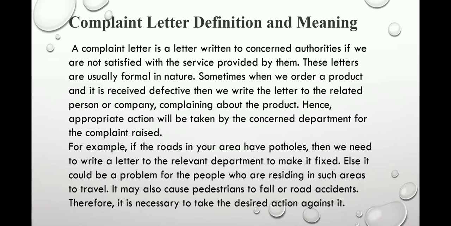So, in simple words, we can say that a complaint letter advises the reader of an error in a business transaction or a defect in a customer's product or service. The objective is to provide detailed information regarding the error or defect and to serve as a legal document recording the writer's claim and the corrective action or adjustment being requested.